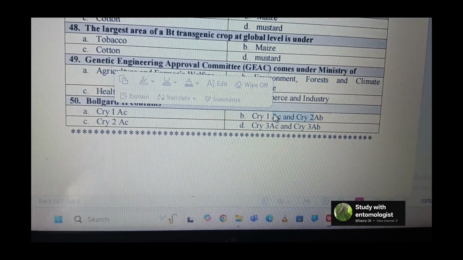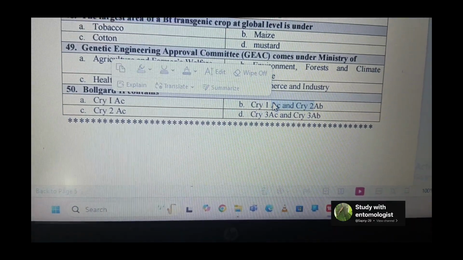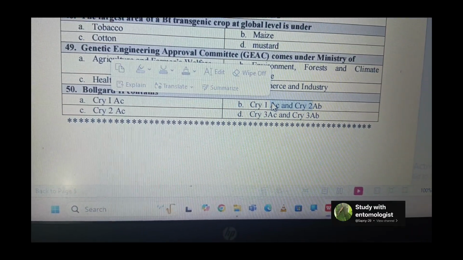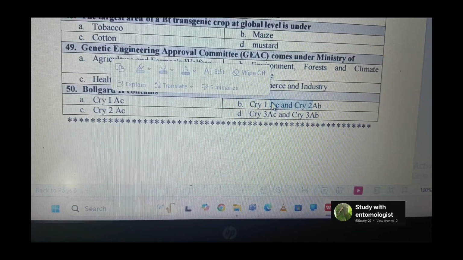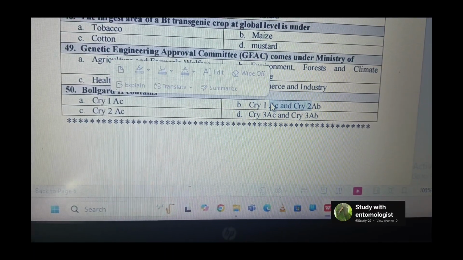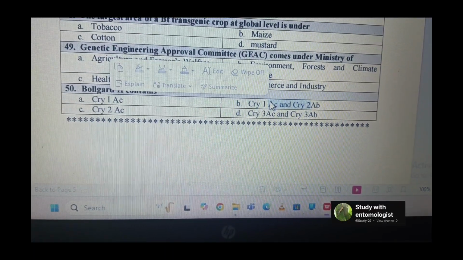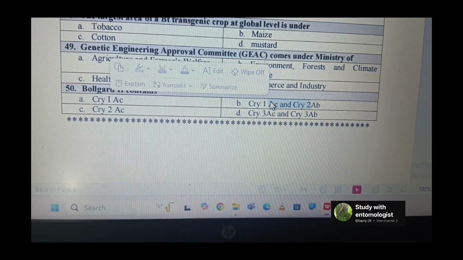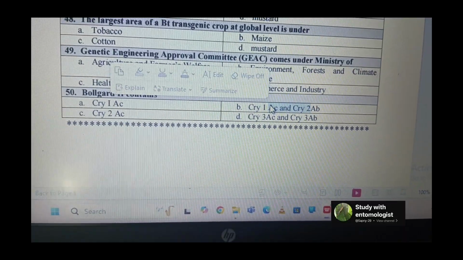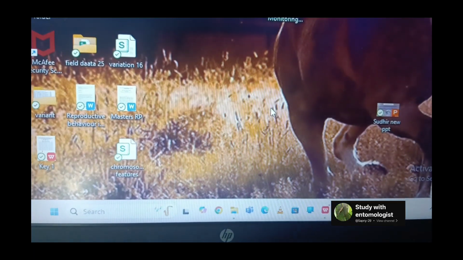Bollgard III has also been developed by scientists. It is made up of three genes, Cry1Ac, Cry2Ab and VIP3A, that is vegetative insecticidal protein 3A. Still it is not released in India, but Bollgard III is released in Australia. So remember these facts regarding Bollgard also. So these were the 50 questions for today.